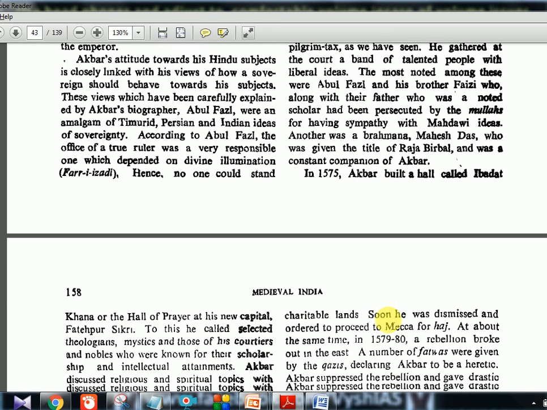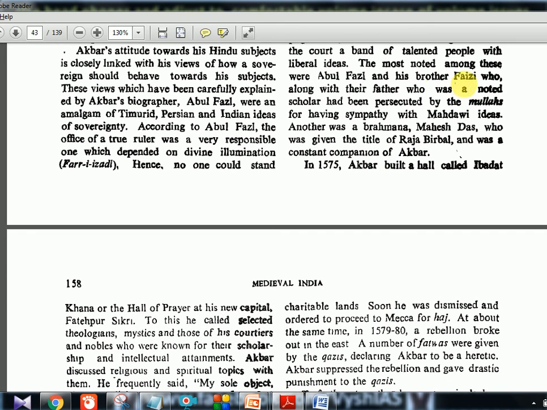Here again, Abul Fazl and his brother Faizi are two important persons. So again some Mahadavi ideas, and this Mahesh Das which I told, Raja Birbal. So all these people, everything is the same. There's no content to take away. These names you have seen anyway, that's enough.